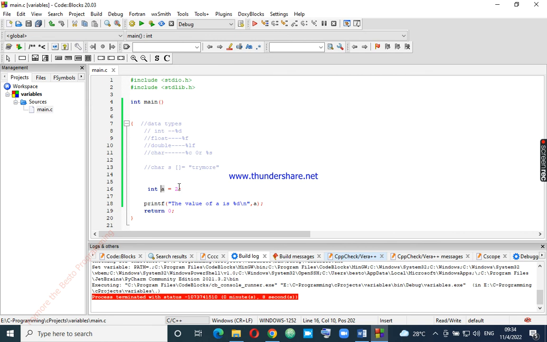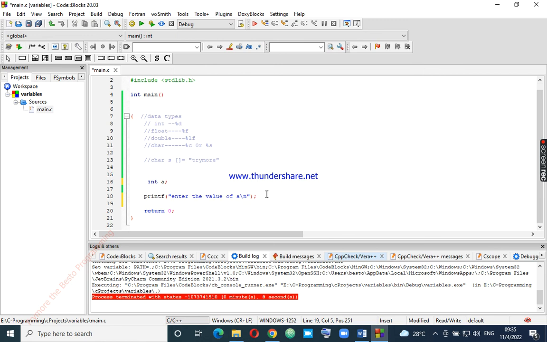If you want to prompt the value from the user, we don't assign a value to our variable A. So in this case, we say printf, enter the value of A, and the user will enter the value of A. After that, we store the value of A. We say scanf to store the value of A in this case.